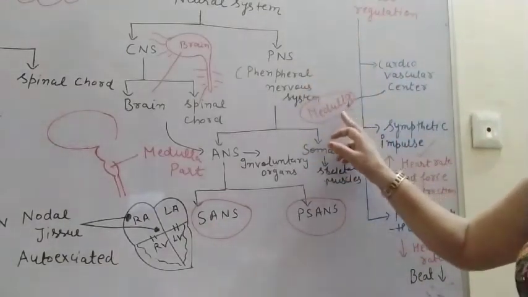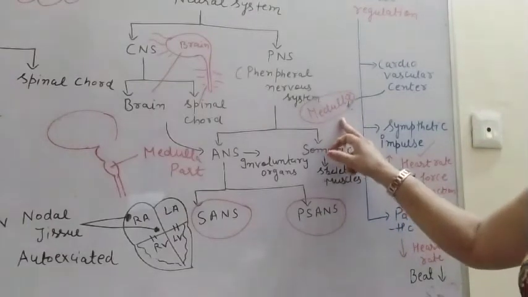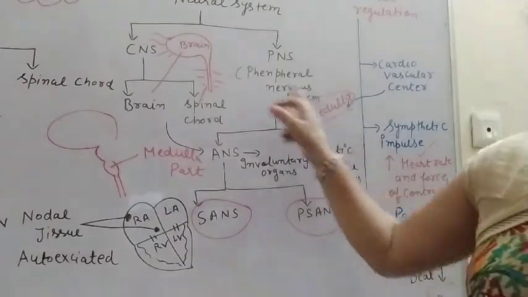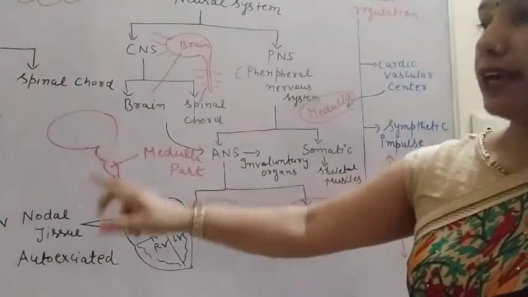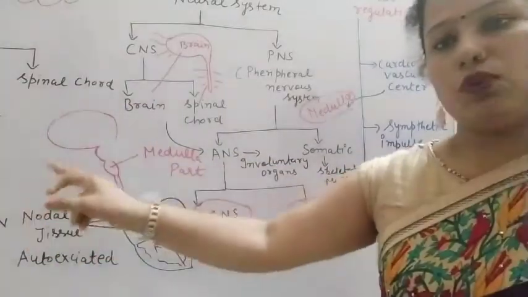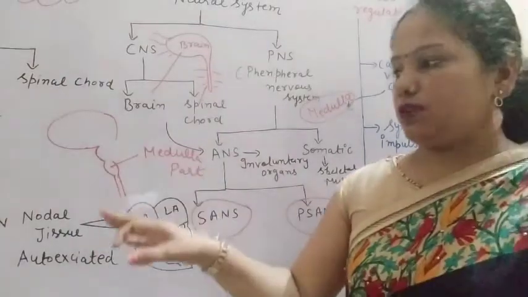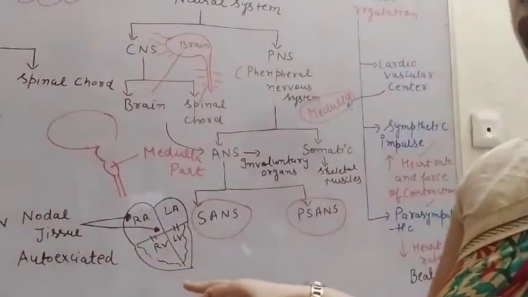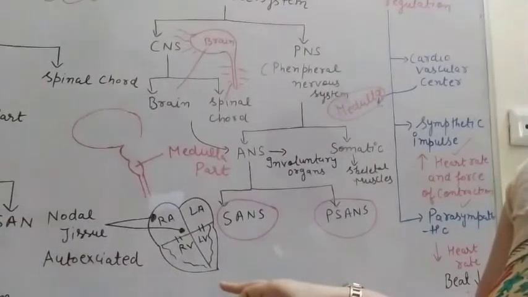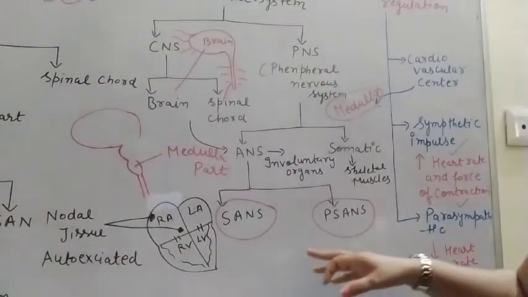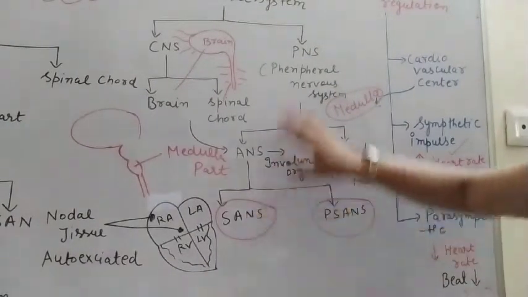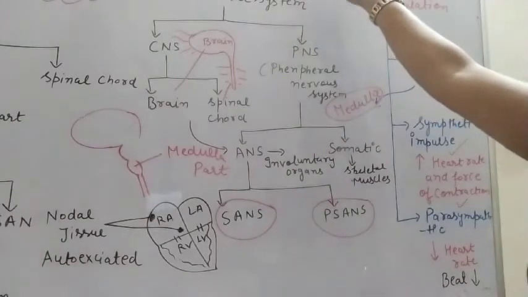The regulation is done by the medulla part, and this medulla along with the ANS sends the signal to the sympathetic autonomic nervous system, and this sympathetic autonomic nervous system then increases the heartbeat and also the contraction of ventricles. So that is the neural regulation of the heart.